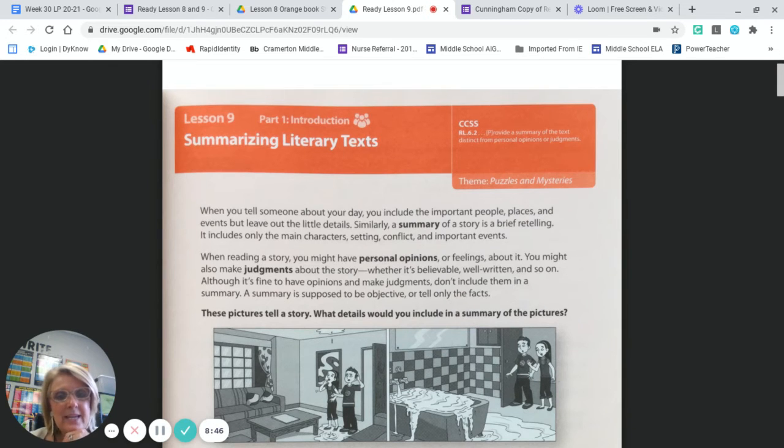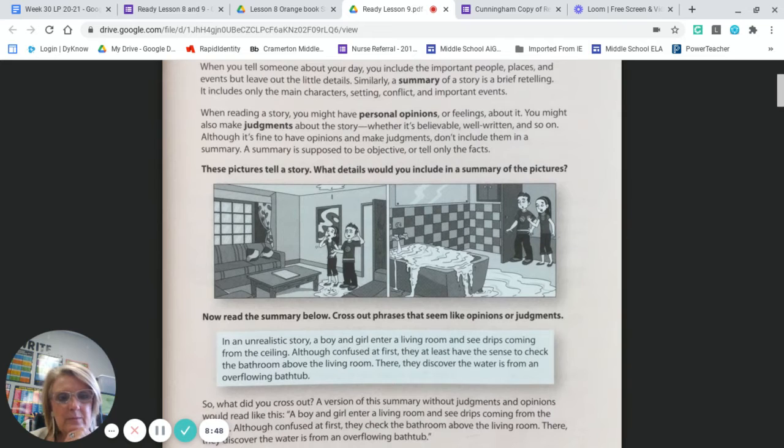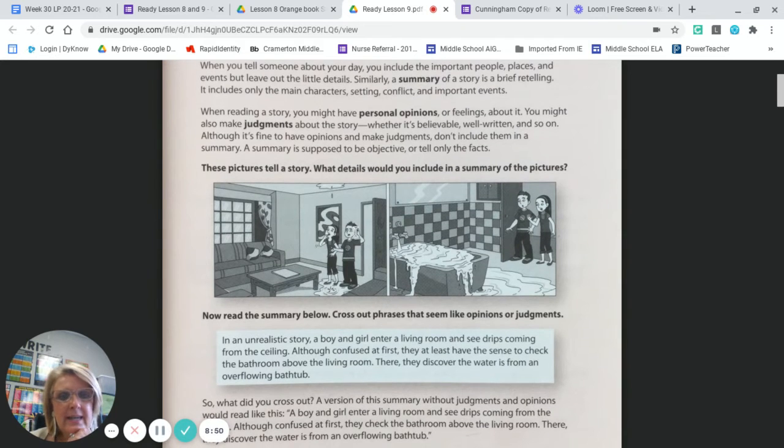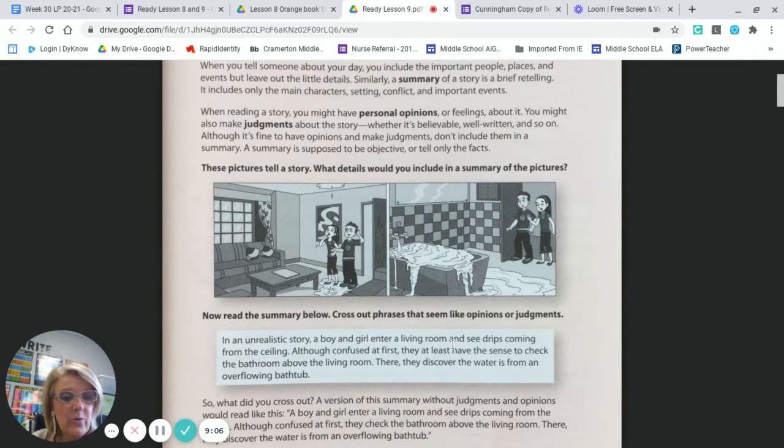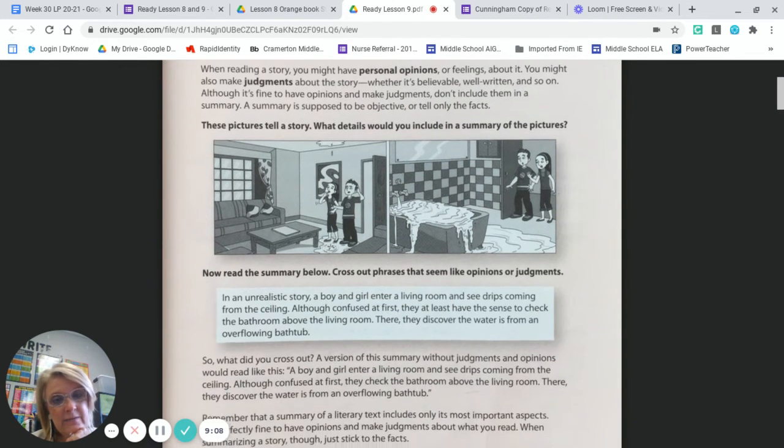So take a look at this little picture. What's happening here is this boy and girl, they walk into a room and they see that the ceiling is leaking and the floor is wet. So they run upstairs and they notice that this bathtub is on and it's overrunning water and it's coming through the ceiling. So if I was to write a summary,